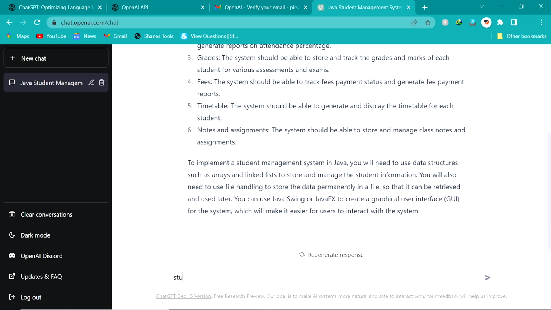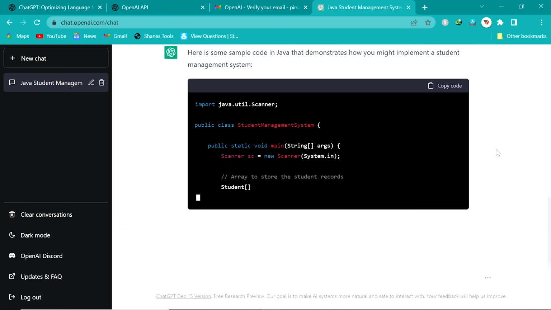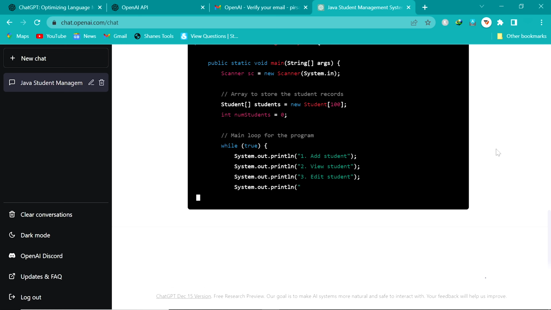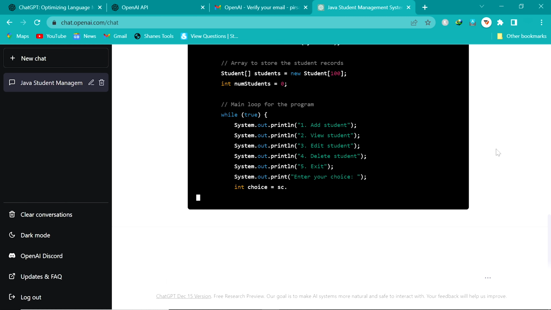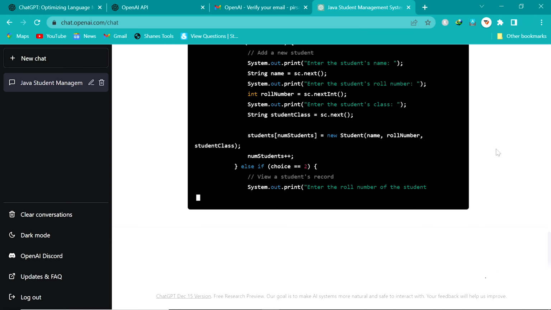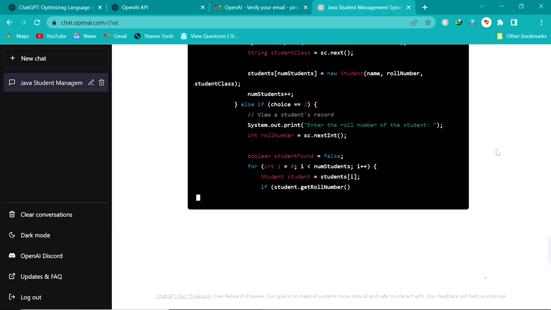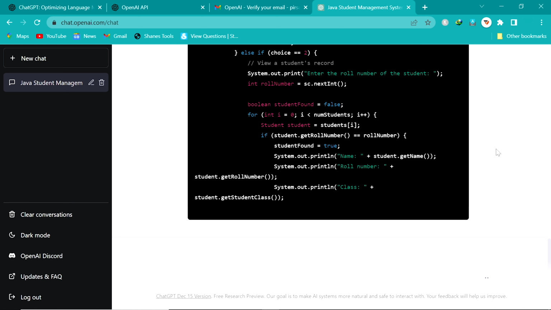I rewrite it. Student management system code in Java. We write this statement in ChatGPT and send the request. Click here. Now you can see here this is writing the code of the student management system in Java language. When ChatGPT completes this code, we also run this code in a Java compiler to check the answer of ChatGPT.